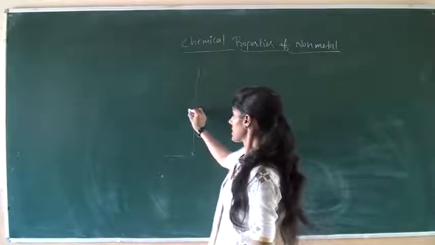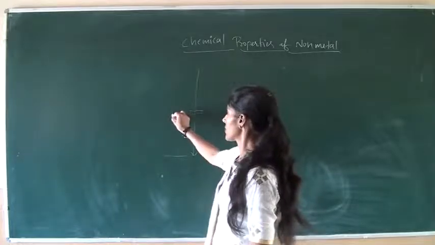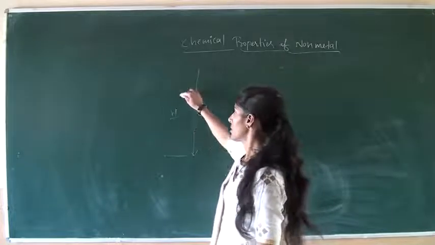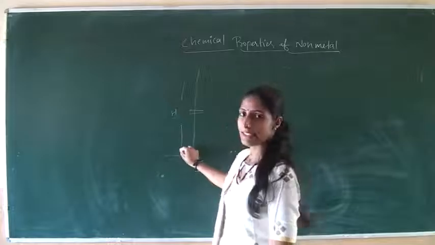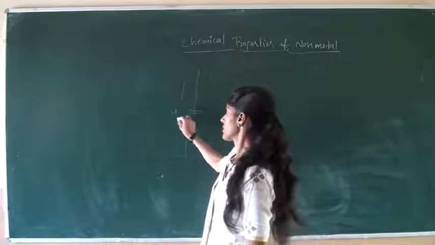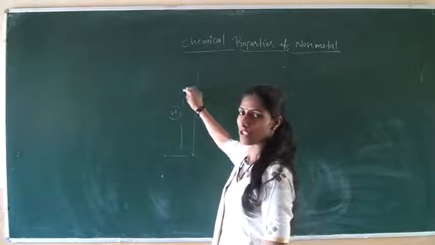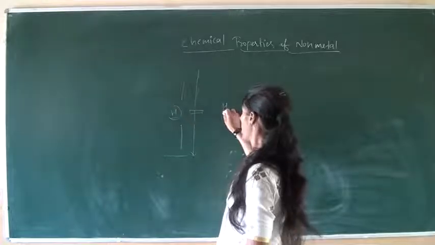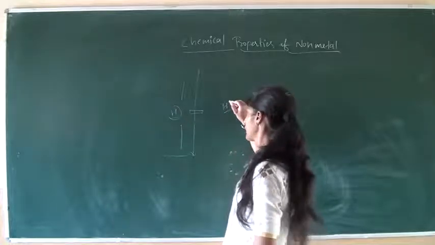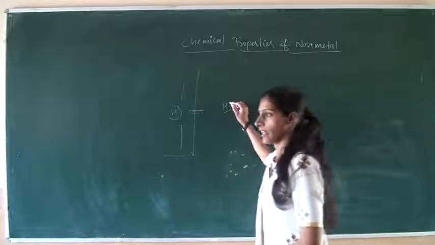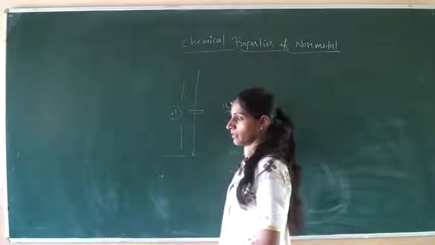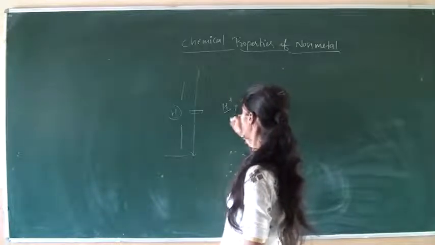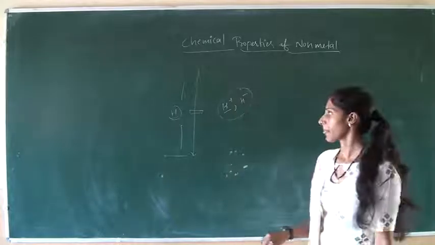There is an element, hydrogen, which is placed in this series in between the more reactive metals and less reactive metals. This hydrogen is used for separation of the two types of metals because it can either lose one electron or gain one electron, and it forms a cation as well as an anion. So it behaves both ways.